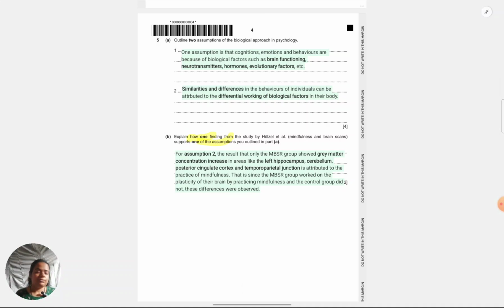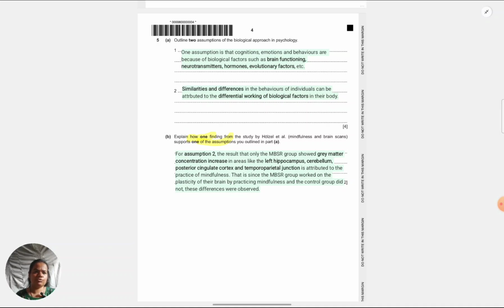Okay, if we were to take the first assumption instead, that is behaviors are because of biological factors, definitely you can justify that also. You could say in this study, whatever gains they made with mindfulness on the FFMQ, they gained in terms of becoming more observant, less judgmental, and all that can also be attributed to the plasticity of the brain. The fact that it can grow in response to mindfulness practice results in the individual gaining these benefits, like being non judgmental and so forth.